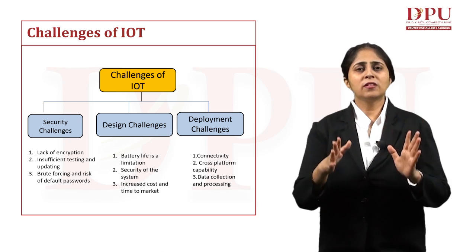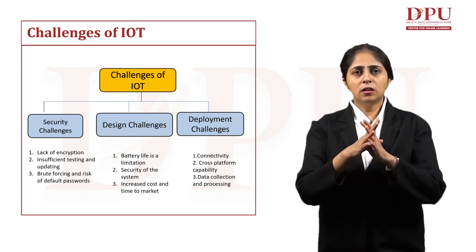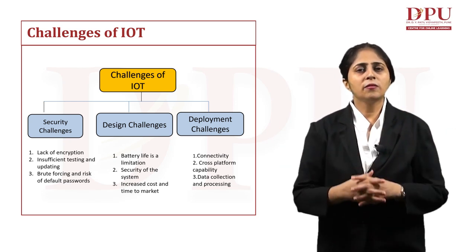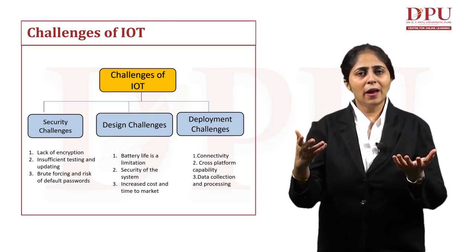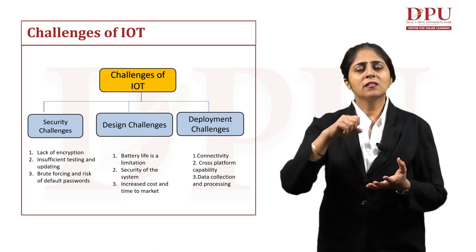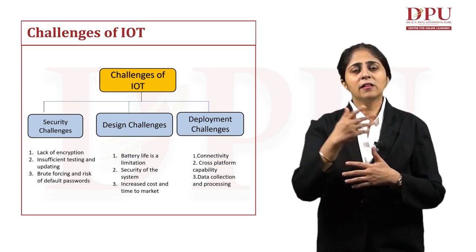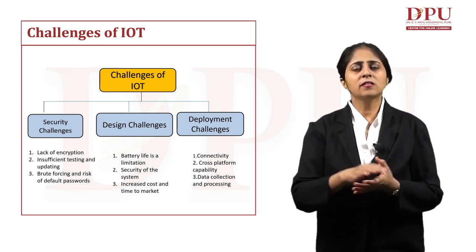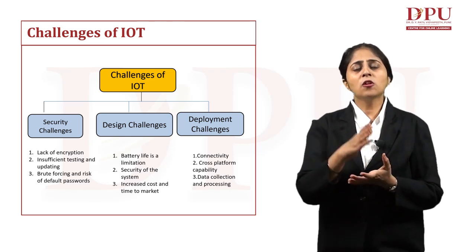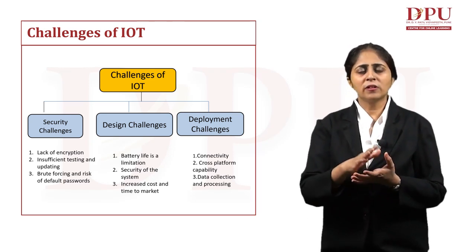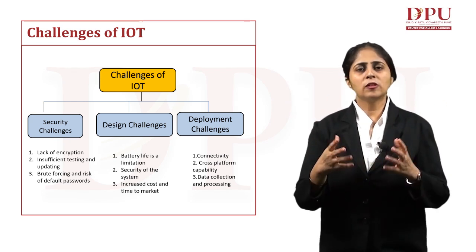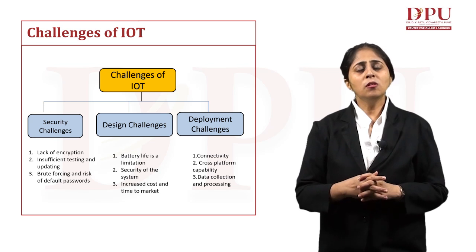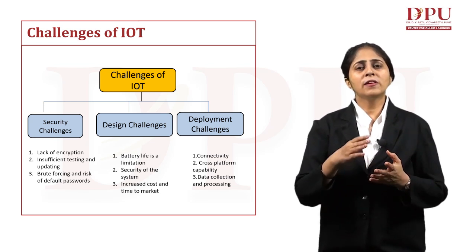See, we have discussed in IoT that all the devices are communicating with each other. But what if some hacker gets track of our activities and starts sending some wrong messages? So the security challenge is a very important challenge for IoT, since we are connected by these IoT enabled devices everywhere. First, lack of encryption.